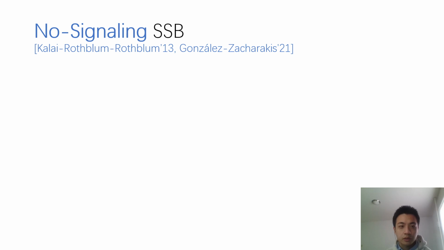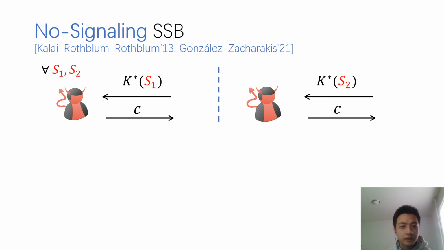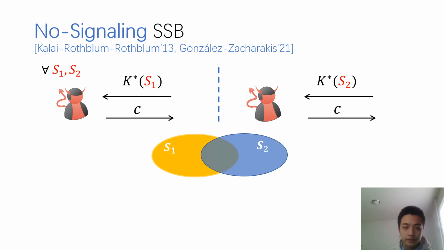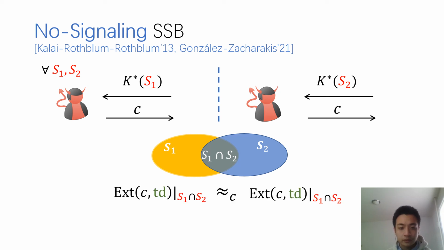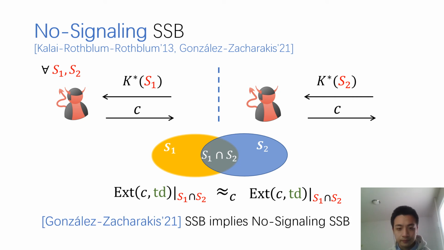To resolve this, we need the following no-signaling SSB commitment. Such an SSB commitment further satisfies the following no-signaling property. It says that for any two subsets of indices S1 and S2, if you look at their intersection, then the extracted values at the intersection are indistinguishable for these two different keys. And by a recent work of Gonzalo et al., they show SSB implies no-signaling SSB.